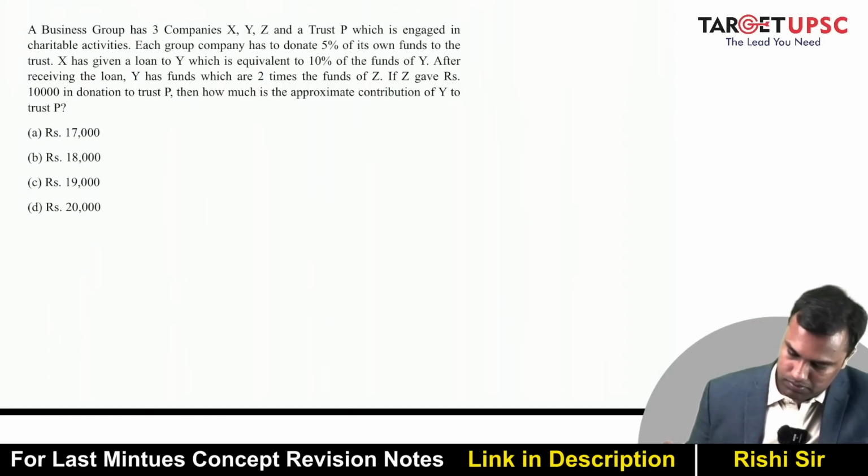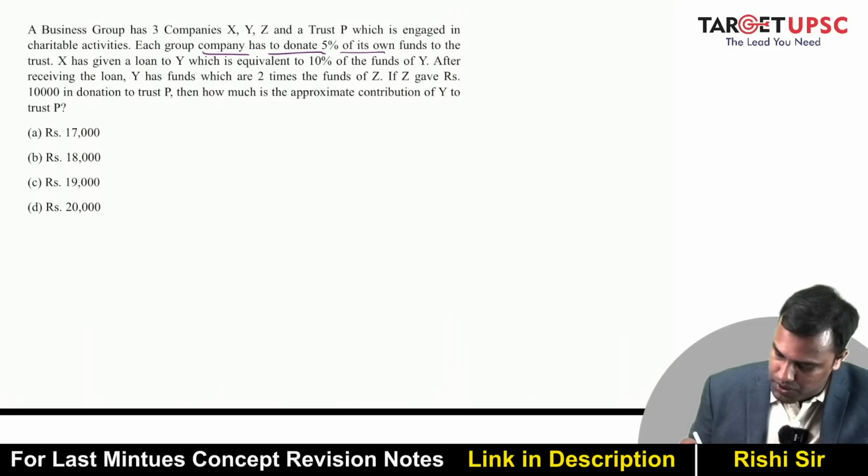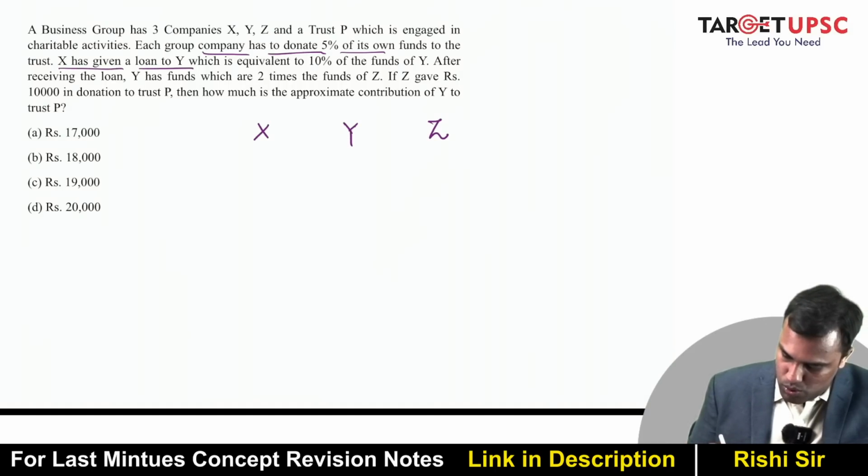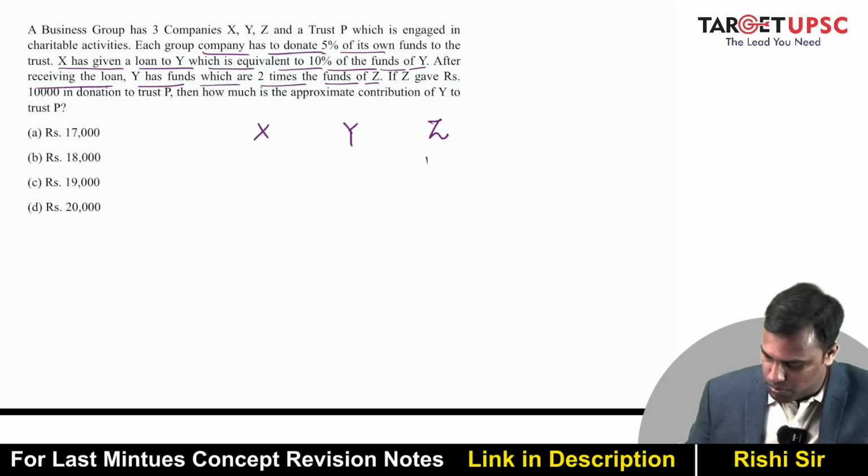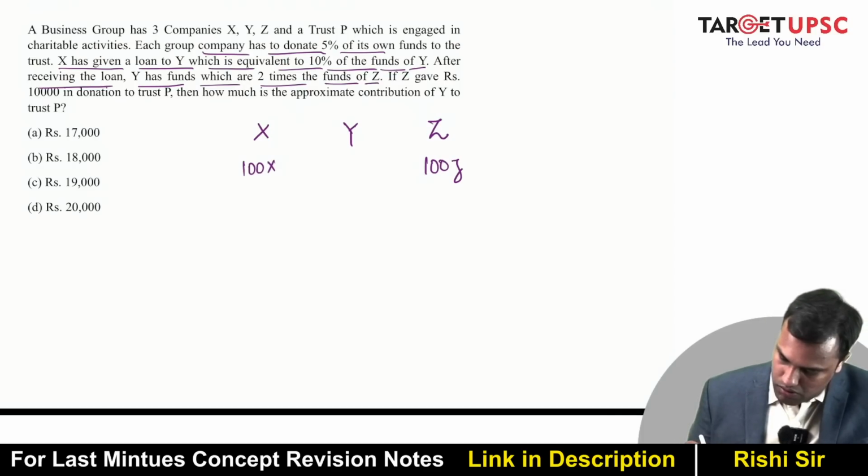trust P? Okay, so each group company has to donate 5% of its own funds. So I have X, I have Y, I have Z. X has given a loan to Y which is equivalent to 10% of the funds of Y. After receiving the loan, Y has funds which are 2 times the funds of Z. So suppose Z has 100Z. X has given a loan to Y equivalent to 10% of the funds of Y. So 100Y